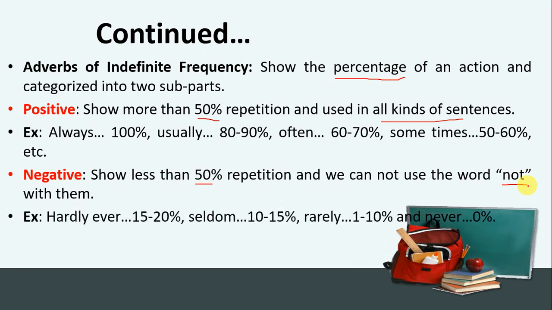So examples: in her case, hardly ever shows the repetition of an action 15 to 20, seldom 10 to 15, rarely 1 to 10, and never shows the 0% repetition of an action.